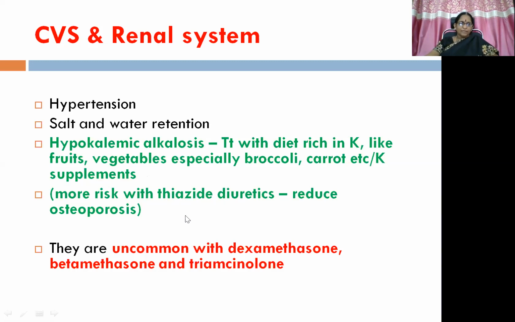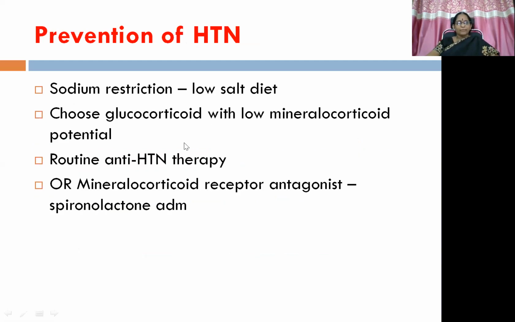Okay. But all these manifestations are uncommon with dexamethasone, betamethasone, and triamcinolone. Okay. So we need to choose which molecule has got mineralocorticoid potency and for what purpose that particular glucocorticoid or mineralocorticoid that we need to administer to the patient to combat the stressful situations within the body of that particular patient. Okay. Then prevention of hypertension, sodium restriction, that is low salt diet we have to advise. Then choose glucocorticoid with low mineralocorticoid potential. That's what we discussed just in the earlier slide. So whatever the drugs that have low mineralocorticoid potential, we can choose those drugs.